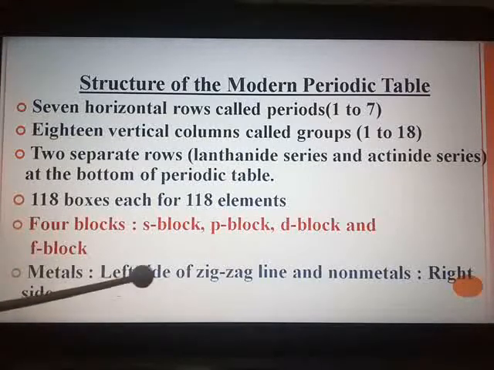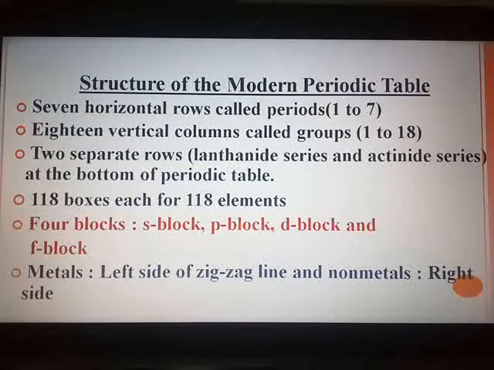Metals lie on the left hand side of the zigzag line and non-metals on the right hand side, and along the zigzag line you will find the metalloid elements. Next we are going to study the modern periodic table and the electronic configuration of elements.